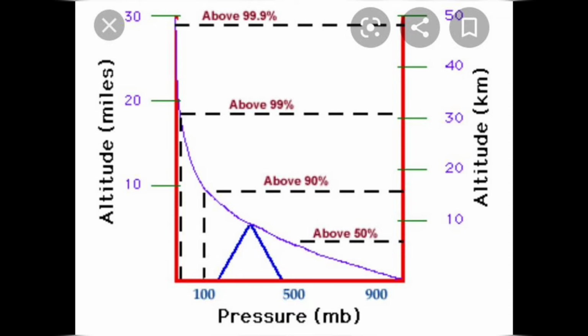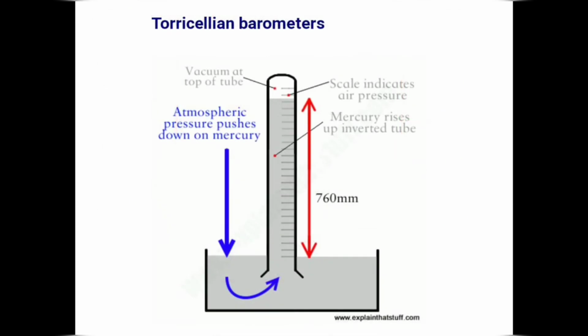Atmospheric pressure decreases with altitude from the surface of the earth. Atmospheric pressure can be measured by the height of the mercury column in a barometer. The height of the mercury column denotes atmospheric pressure at that place at a given time in millimeter of mercury.